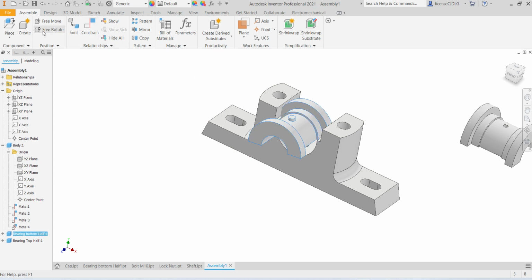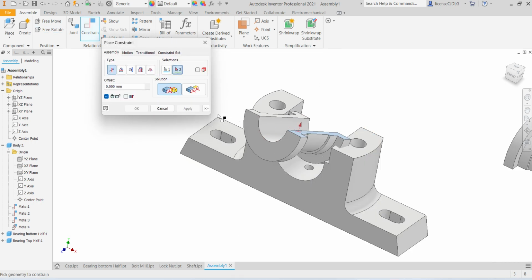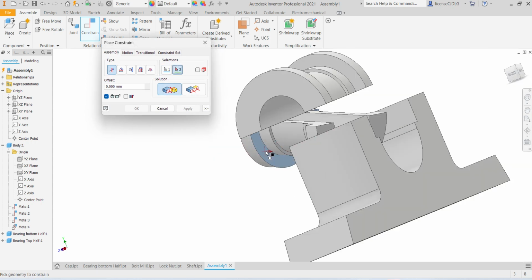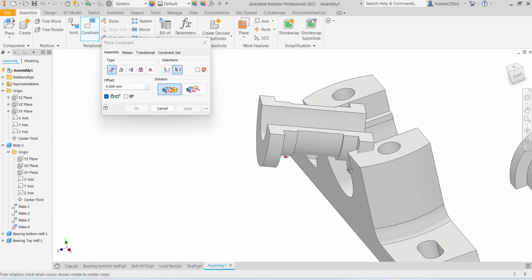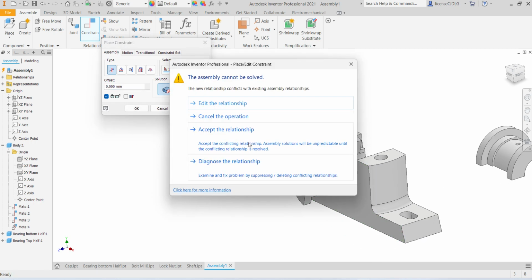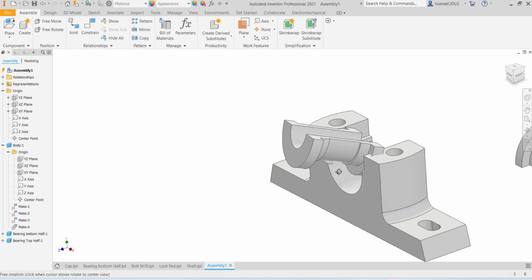Rotate this. You want like this. Yes. Okay, select this surface and this surface. Okay, so not taking this.